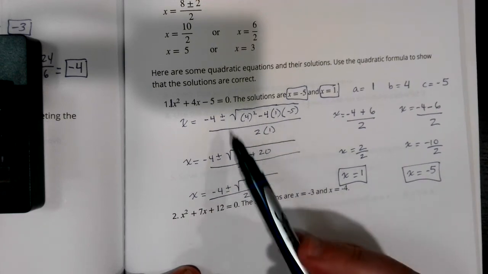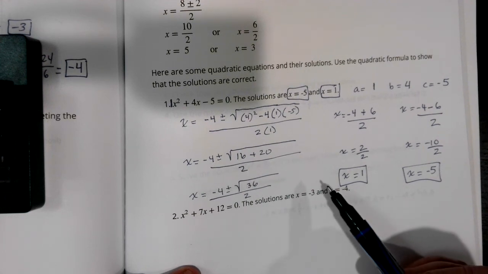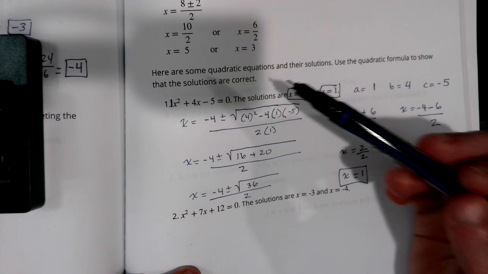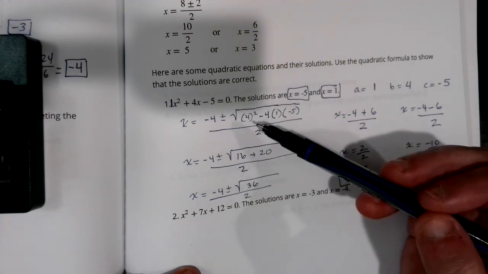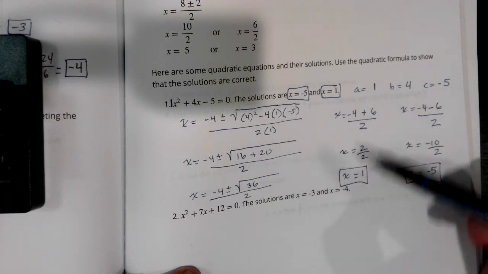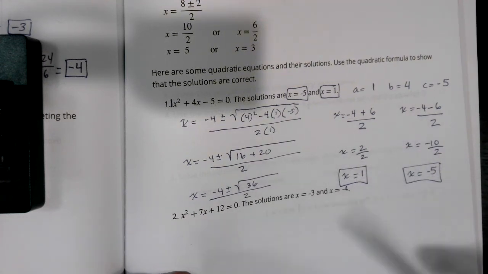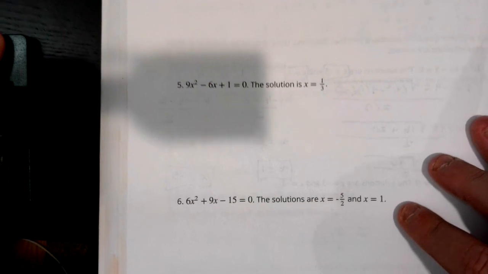Just because we can type this into our calculators does not mean that is what I want to see on the test. I want to see what you all can do rather than what the calculator can do. So please make sure you're showing your steps, simplifying along the way, creating your 2 equations, and getting your answers. So again, you're going to work in partners. You're going to do question 2, 3, 4, 5, and 6.